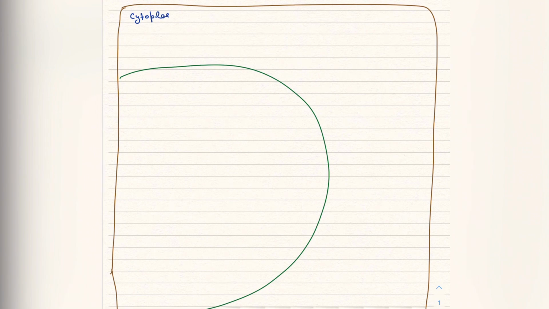So first of all, this is the cell, this is the mitochondria, and this is the cytoplasm.